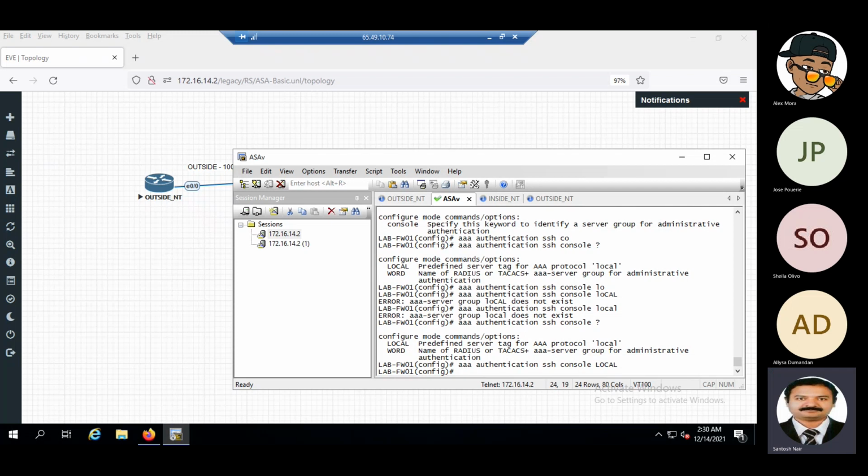So this part is done. We can do the same thing for telnet also, just to check if it resolves the issue for telnet.